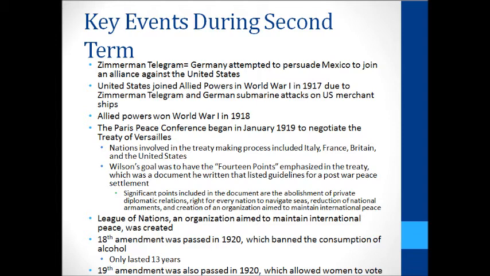The 18th Amendment was passed in 1920, which banned the consumption of alcohol, and the 19th Amendment was also passed in 1920, which gave women the right to vote.